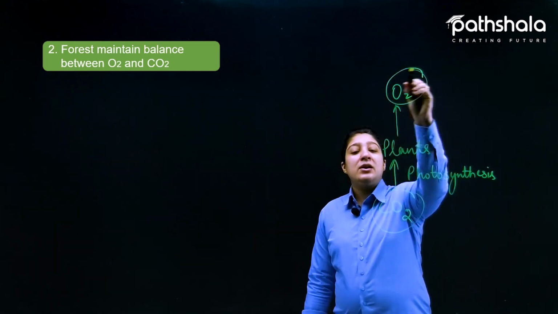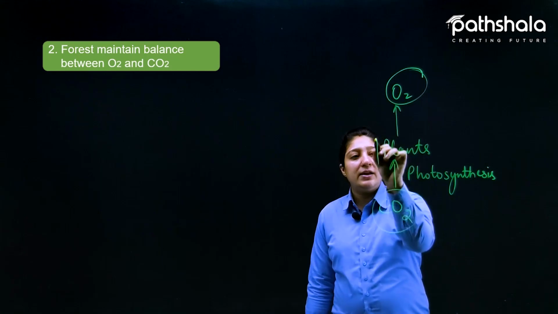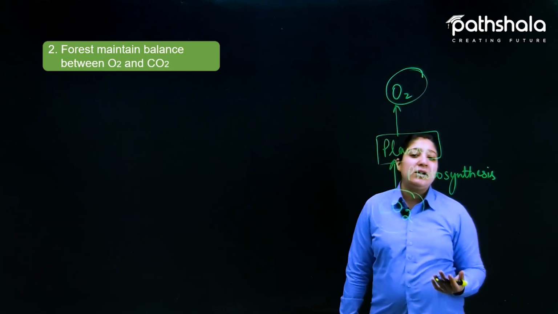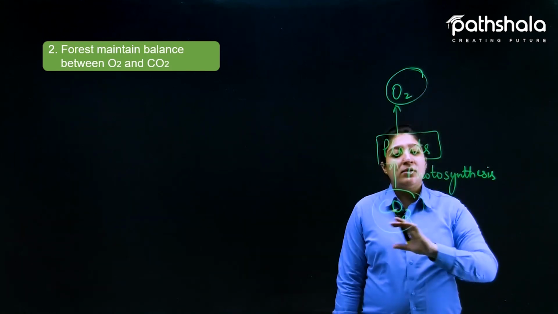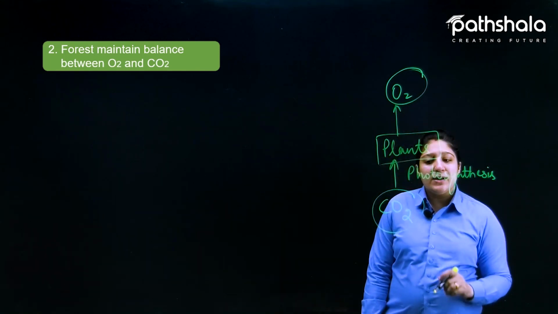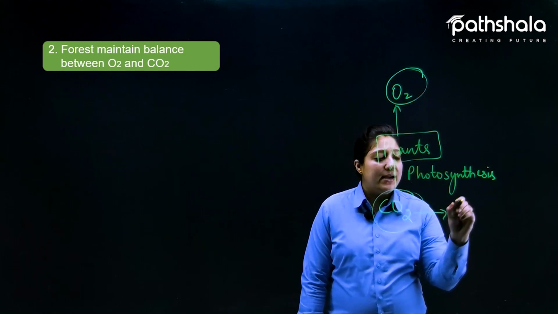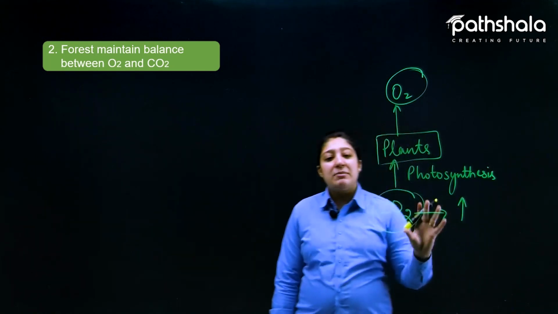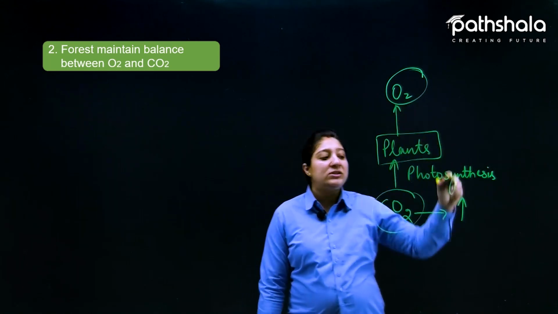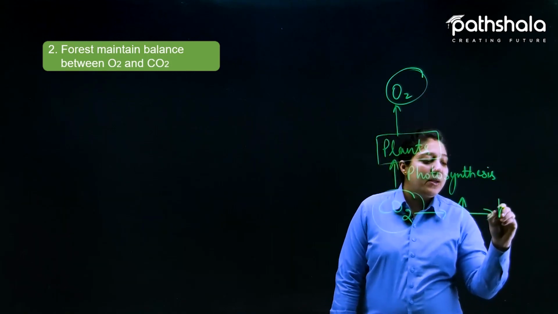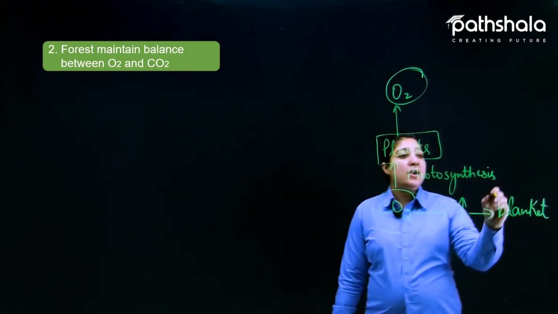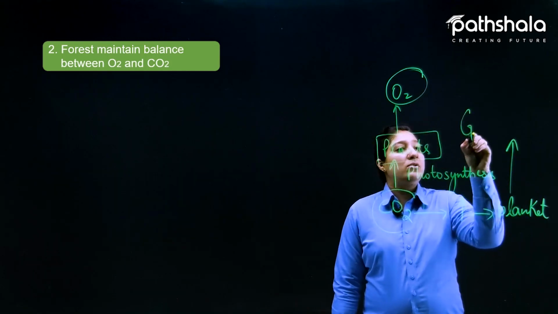Now, what happens if these plants are not there? Because, as we have seen nowadays, because of deforestation, a lot of plants are cut down and other things are manufactured there. Because of that, what is happening? The carbon dioxide is increasing. As the carbon dioxide is increasing, it goes to the sky and mixes with the clouds. It is forming a blanket-like layer in the atmosphere, and it is increasing global warming.